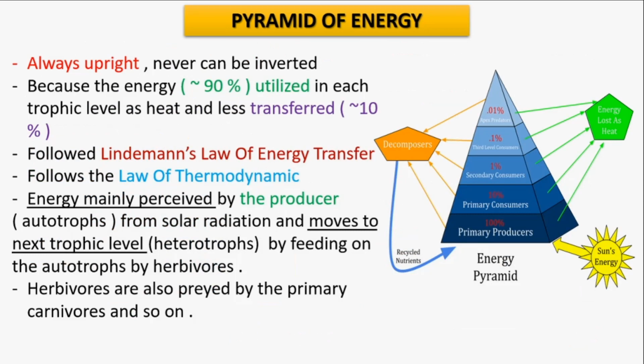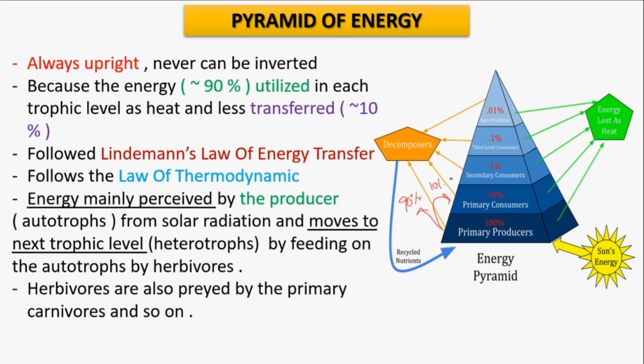Next is the pyramid of energy. Only this pyramid shows an upright pyramid always, and can never be inverted, because energy transfer occurs in a unidirectional pathway, and from each successive trophic level 90% of energy is lost in the environment and 10% transfers to the next trophic level.